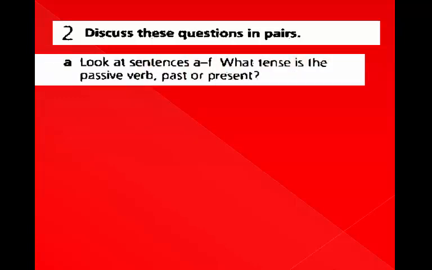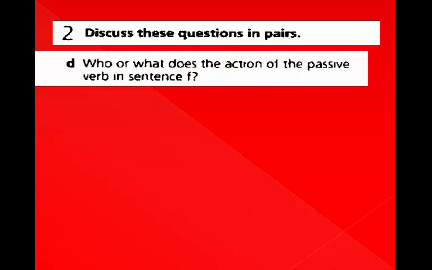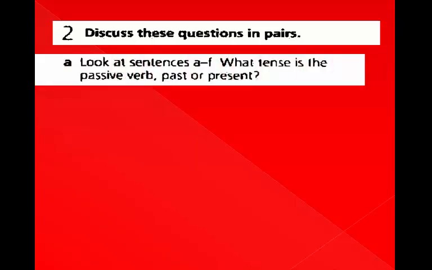Discuss these questions in pairs. Question A. Look at sentences from A to F. What tense is the passive verb, past or present? Student book, page 82. Discuss these questions in pairs. Who or what does the action of the passive verb in sentence F? Question A. Look at the sentences from A to F. What tense is the passive verb, past or present?